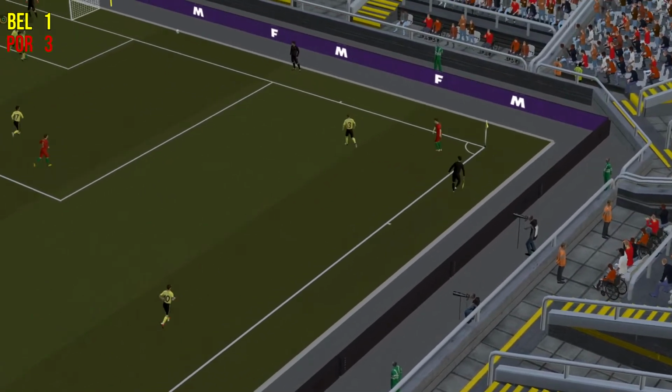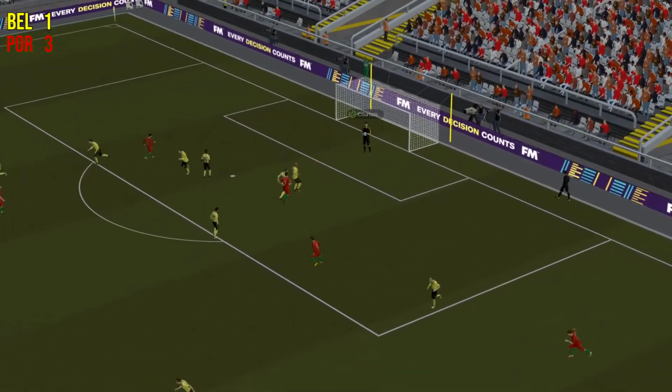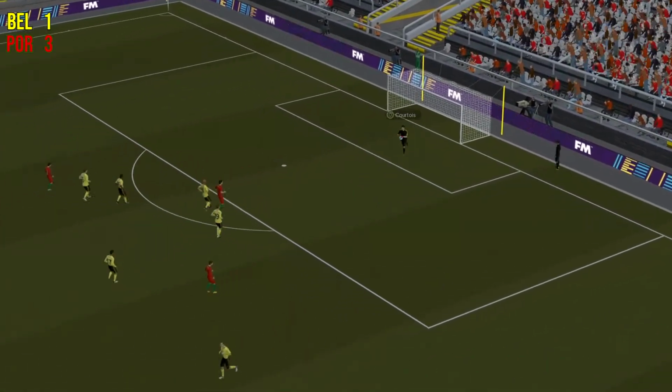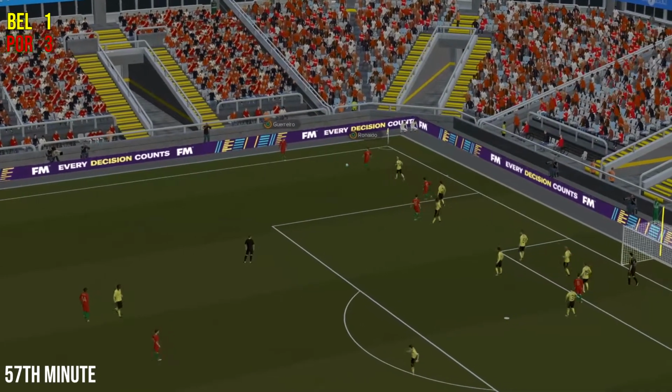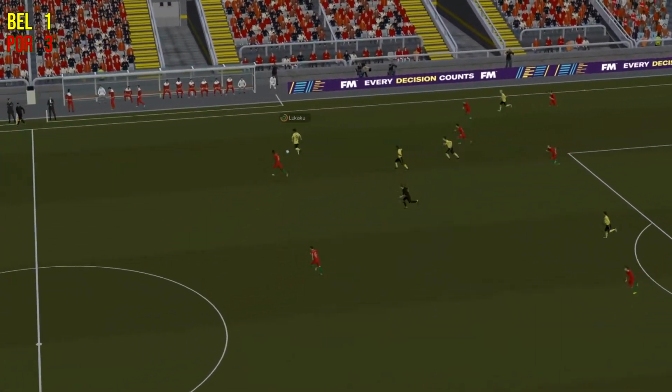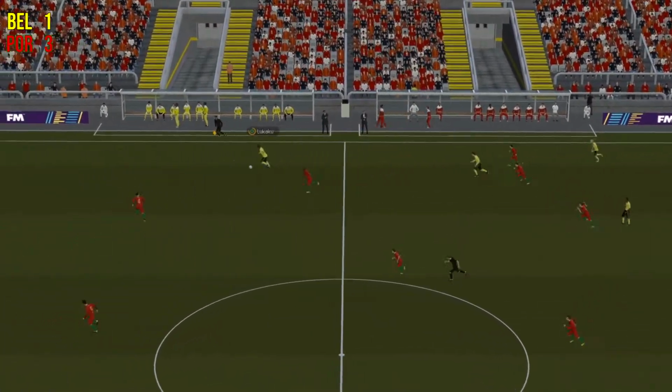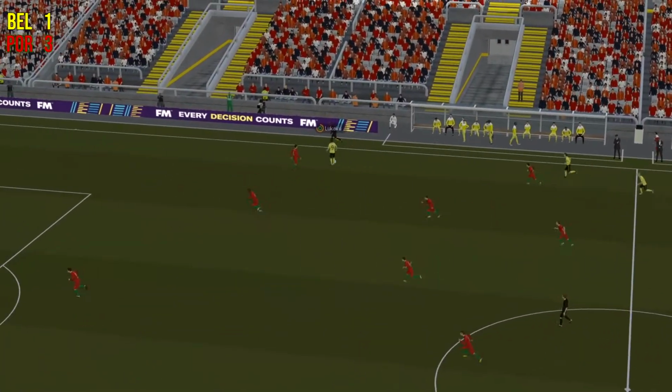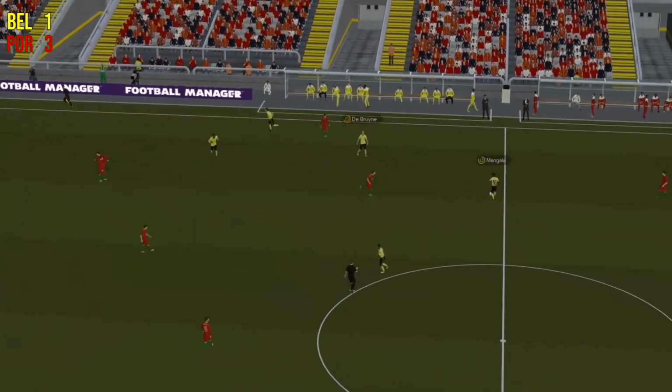Cancelo. 5 minutes into the second half here, Ronaldo with a header, but it's again at Courtois. 57 minutes coming up. It's Rafael Guerreiro. He's taken a block from his own man, and it's Lukaku now. He's going to need some help, or is he going to go out alone here? He's got a lot of work to do. The yellow shirt's coming forward. He goes back to Mangala.